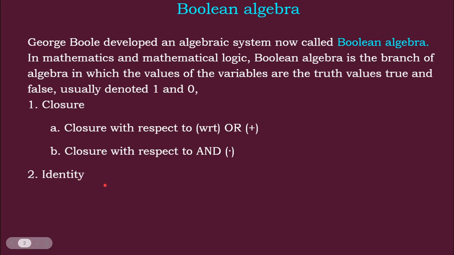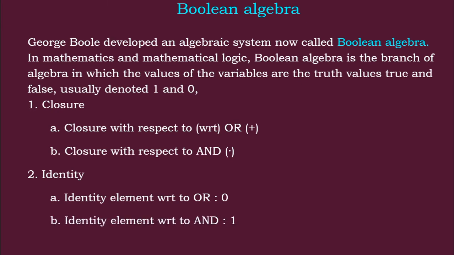Next is the identity property. In mathematics, the identity for multiplication is 1, and for addition it is 0. In the same way, in Boolean algebra, for OR the identity is 0. If we add 0 to anything, we get the same value. That means 1 plus 0 is 1 and 0 plus 0 is 0. In the same way, when you multiply a value by 1, we get the same value, like 1 into 1 is 1 and 0 into 1 is 0. That is called an identity element.